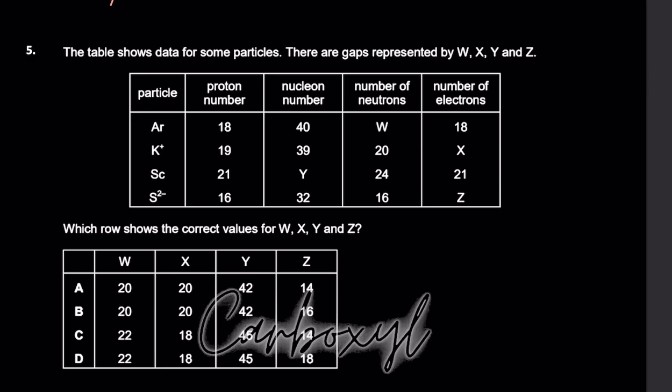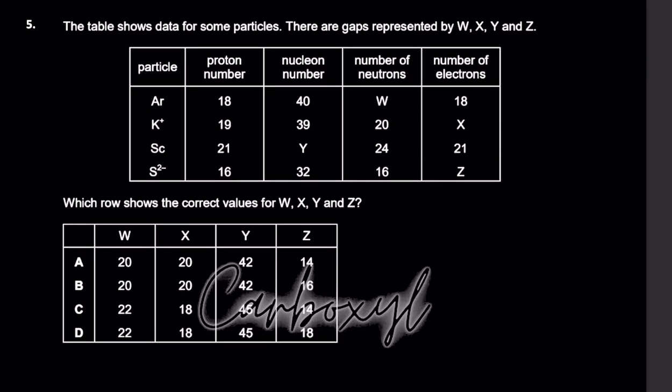Question 5 says, the table shows data for some particles. Which row shows the correct values for W, X, Y and Z? Okay, so you're given the proton number, you're given the nucleon number, you want the number of neutrons. Well, obviously nucleon number क्या होते हैं? Total number of protons plus neutrons, which is equal to 40 in this case. और proton number 18 दिया हुआ है, तो proton की जगह 18 substitute कर लें. So 18 plus n equals 40, n is equal to 40 minus 18. That is why हम कहते हैं